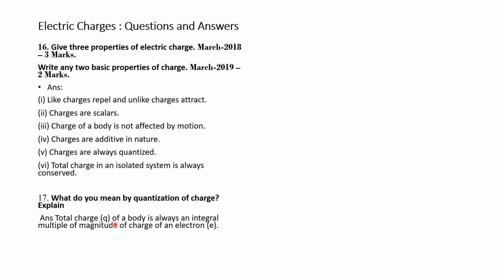The total charge Q of a body is an integral multiple of the magnitude of the charge of an electron, that is Q is equal to N into E, where N is an integer. N can be 0, plus or minus 1, plus or minus 2, plus or minus 3, etc. N is an integer.